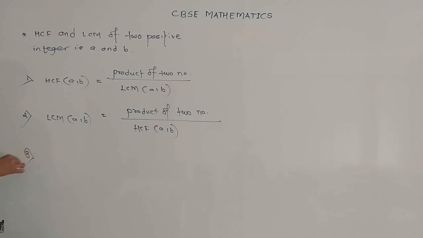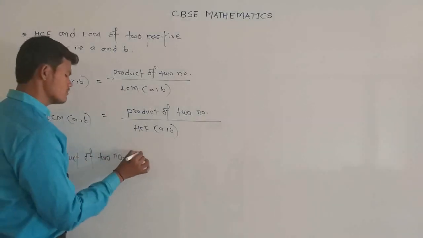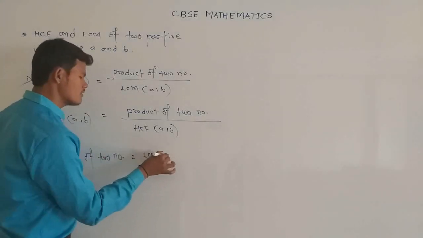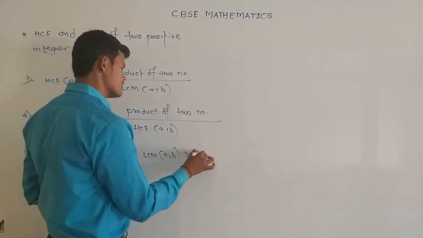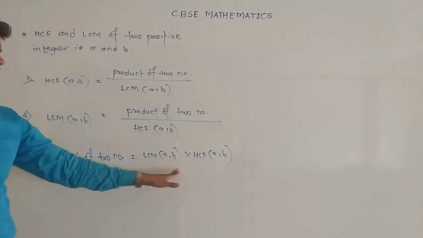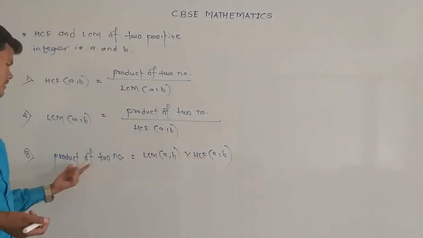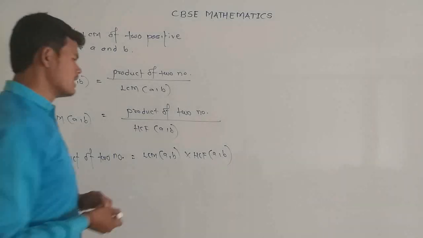And the third relation is: the product of two numbers is equal to the LCM of A and B multiplied by the HCF of A and B. That is, LCM of two numbers multiplied by HCF of two numbers gives the product of the two given numbers. These are the three relations to find the LCM and HCF of two positive integers.